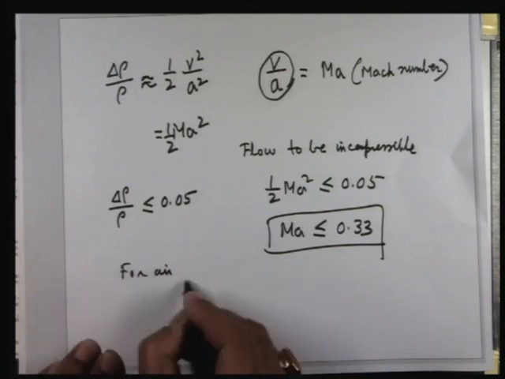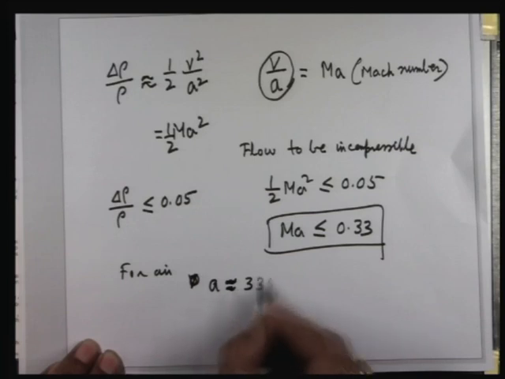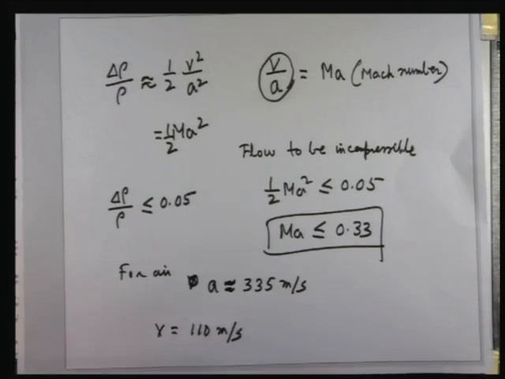For air, the velocity of sound at normal condition is roughly, again I am telling this because I am not very sure, some 335 meter per second. It is close to that, either 336 or 334 like that. So if you multiply that by 0.33, you get something like 110. Therefore, as a thumb rule, we say that in a flow of air, if the velocity is less than 100 meter per second, it is incompressible flow. Disregard the change in density and go for all calculations of incompressible flow.